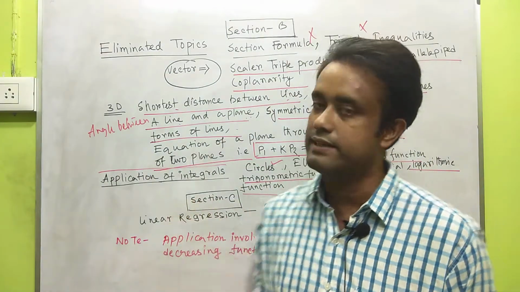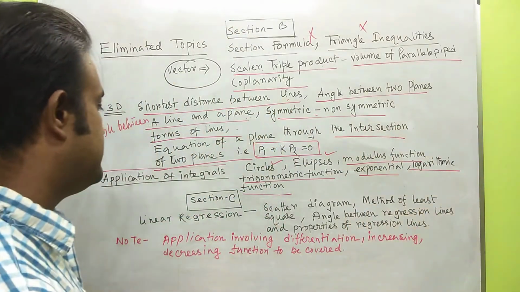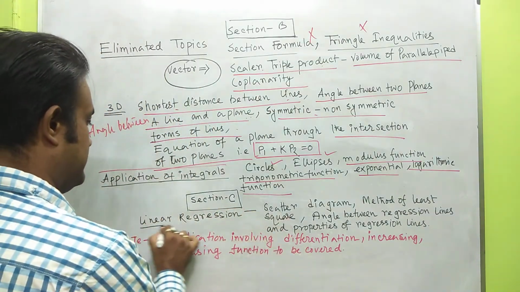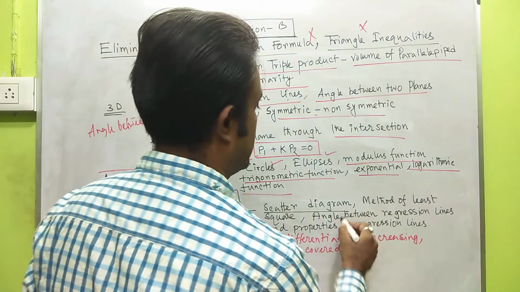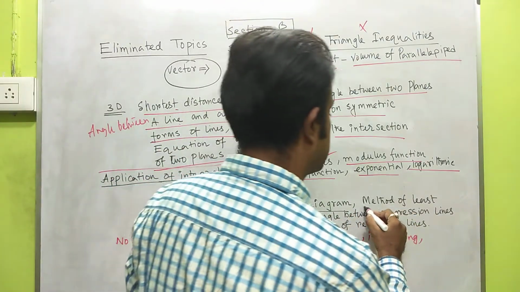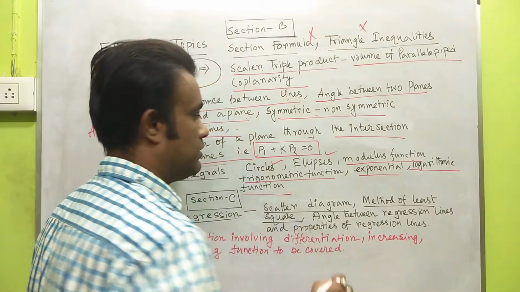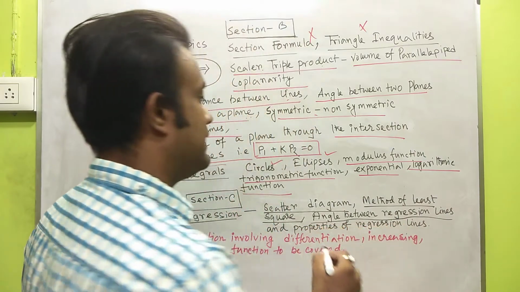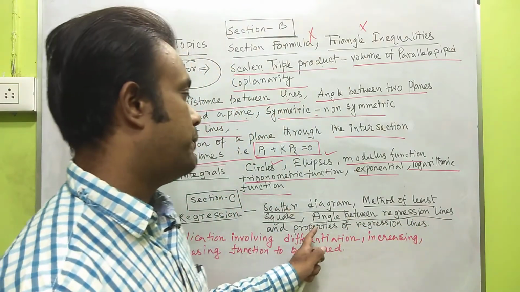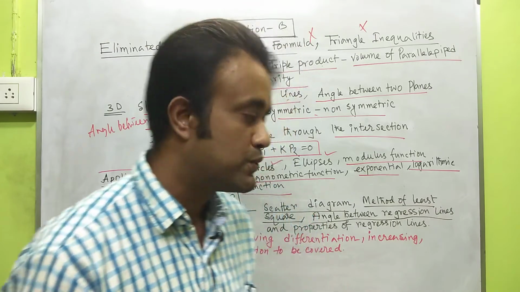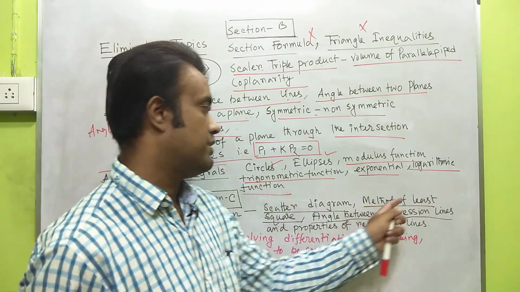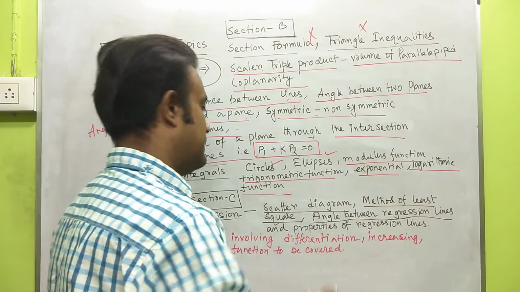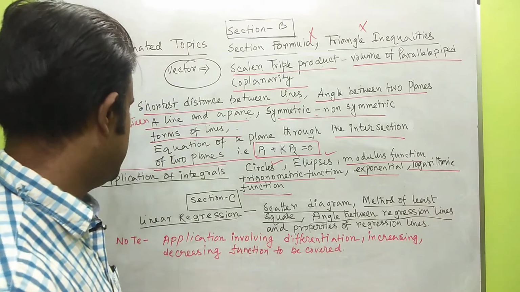Now for the section C portion, linear regression. First we discuss linear regression, where scattered diagram is eliminated. Method of least squares is also eliminated, and angle between regression lines and properties of regression lines are removed. So scattered diagram, method of least squares, angle between regression lines and properties of regression lines are removed or eliminated.